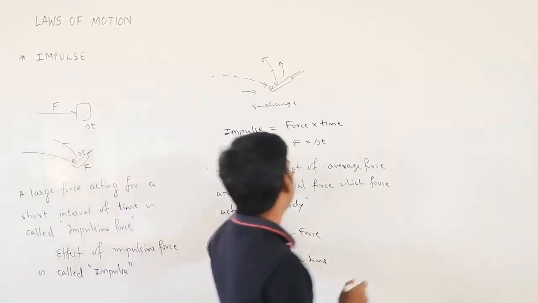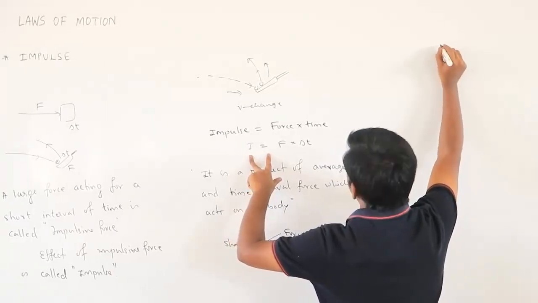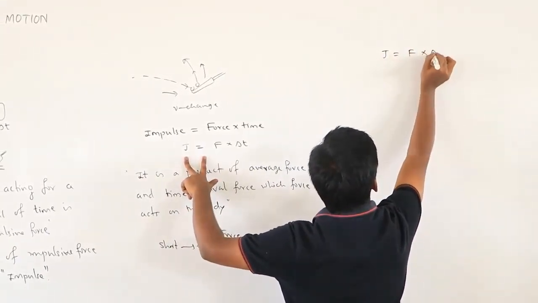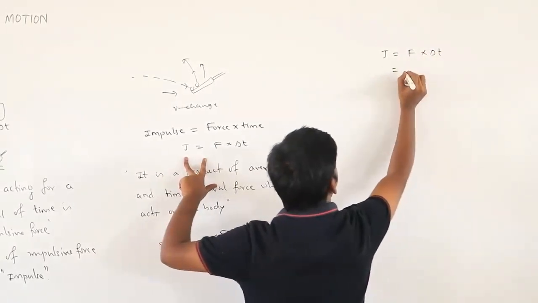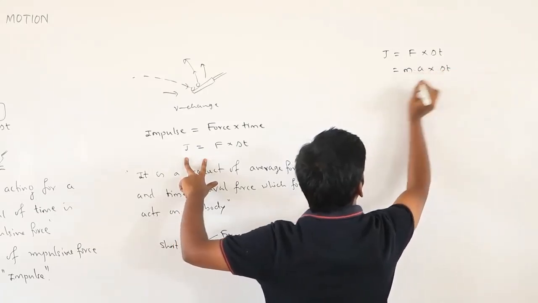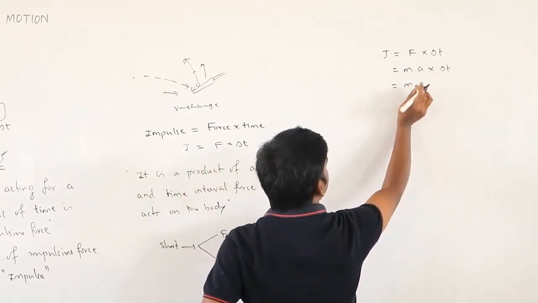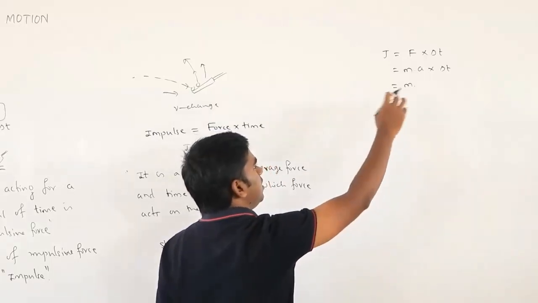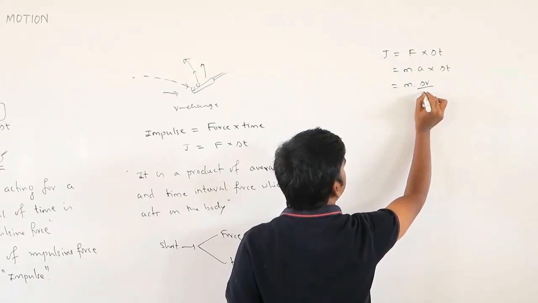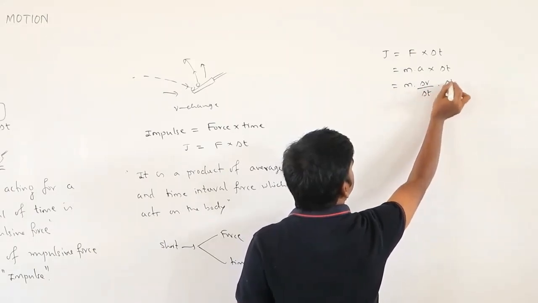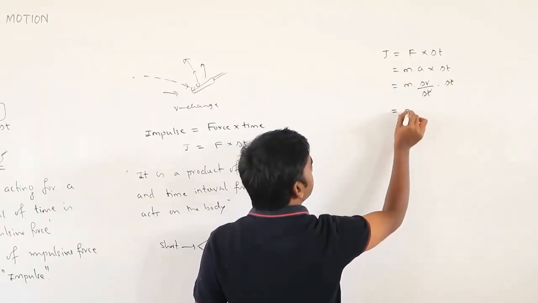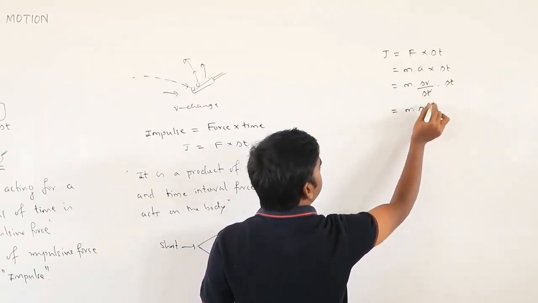But I can write impulse as J equals force into delta t. What is force? Force is mass into acceleration, into delta t. What is acceleration? Acceleration is nothing but change in velocity divided by time, delta t. See here, this delta t gets cancelled. So mass into delta v.